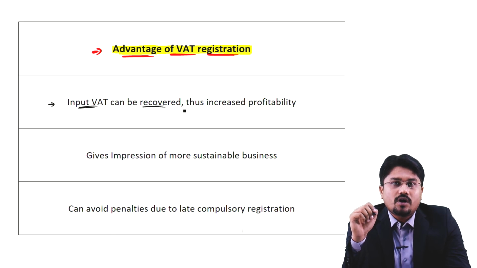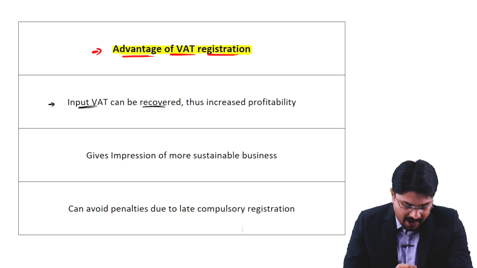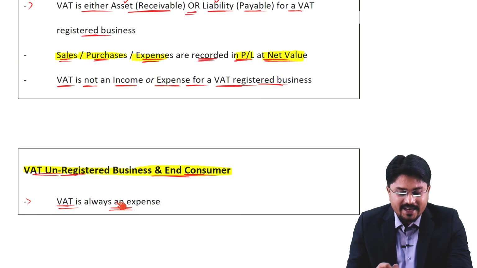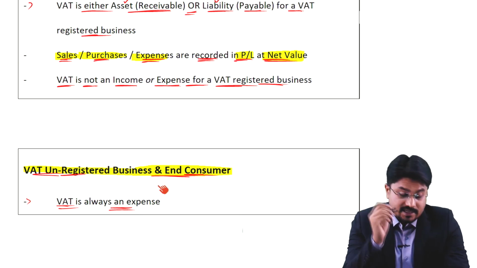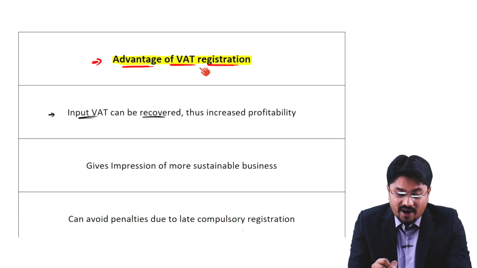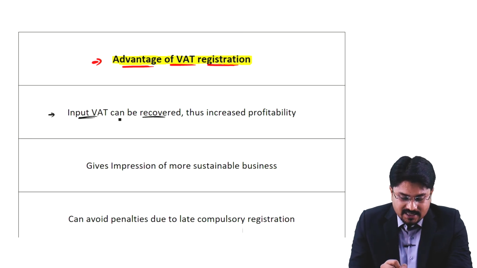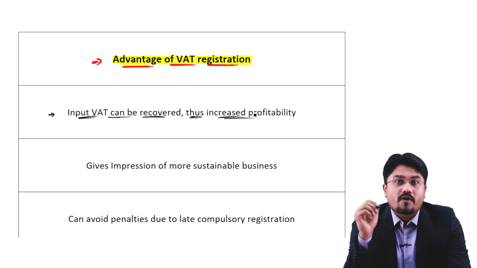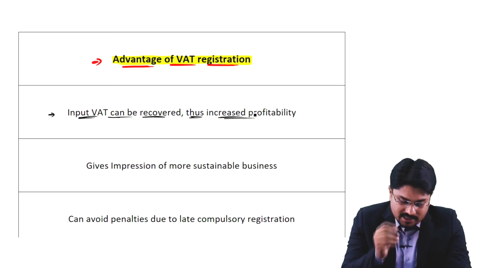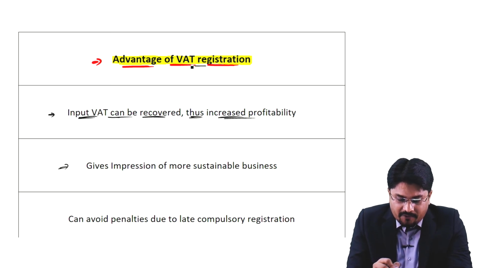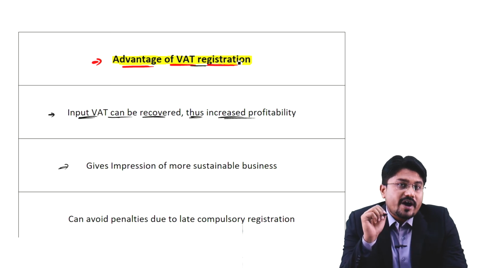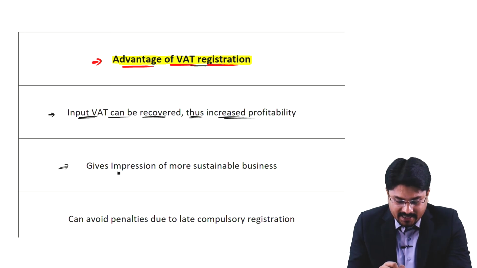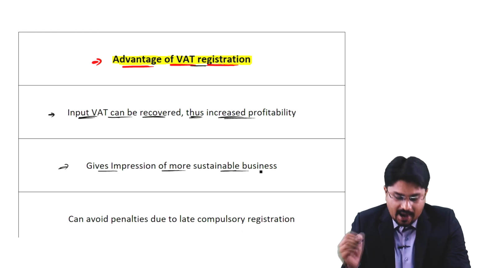Why am I saying this? Because we just discussed that VAT is always an expense for a VAT unregistered business, whereas if the business is VAT registered, then it can recover input VAT, which means reducing the expense and thus increasing profitability. Point number 2 is that a VAT registered business gives the impression of a more sustainable business. And lastly,